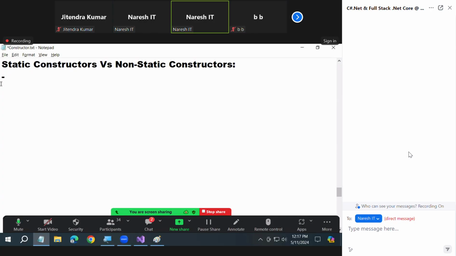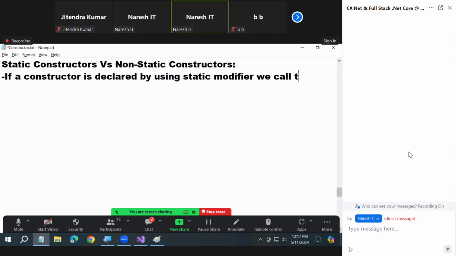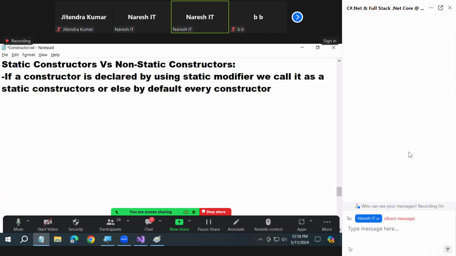Exactly here also. What is a static constructor? First you should answer that. What is it? If a constructor is declared by using the static modifier, we call it a static constructor, or else by default every constructor is non-static only. First point clear?